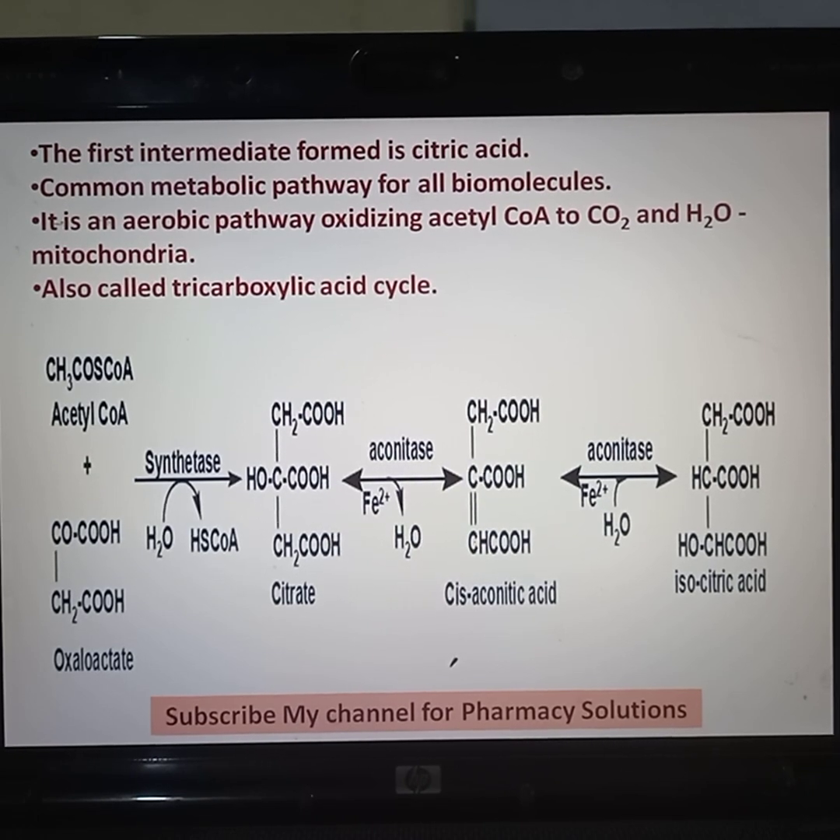So cis-aconic acid in presence of the same enzyme aconitase is converted to isocitric acid on addition of a water molecule. Hydrogen is added to this carbon atom and OH is added to this carbon atom. So that will form isocitric acid.